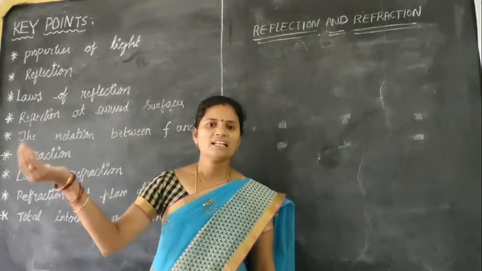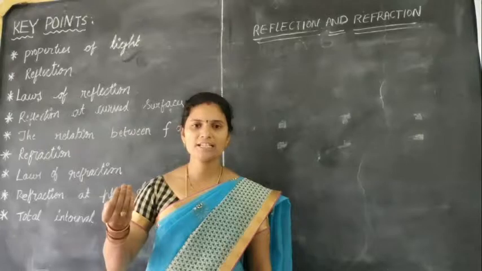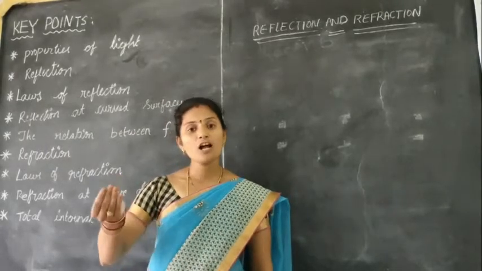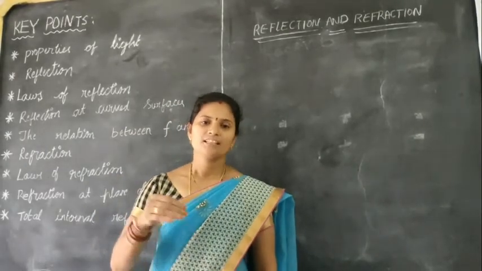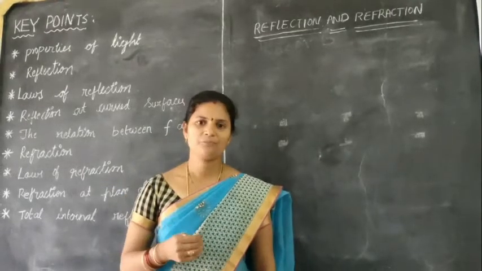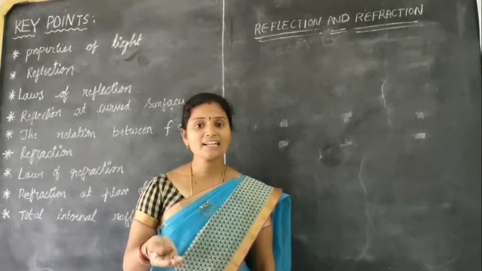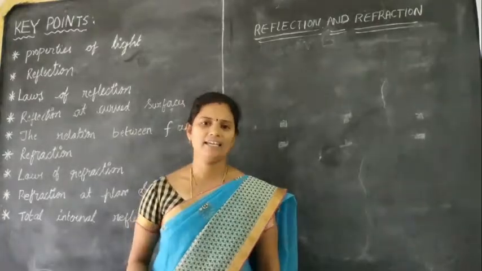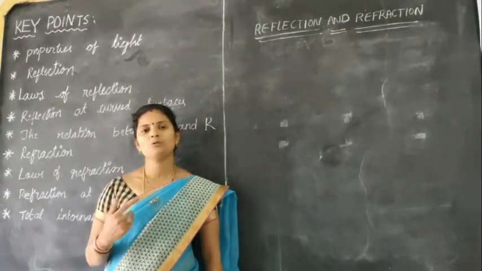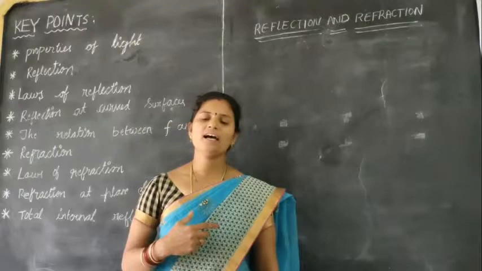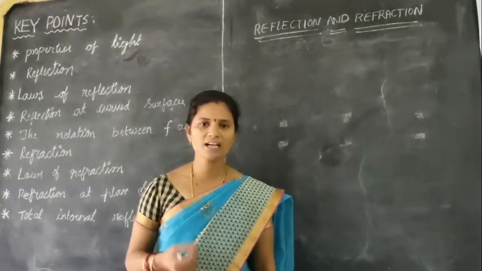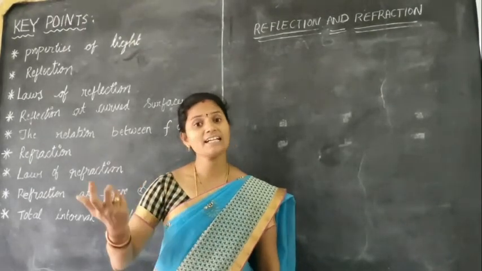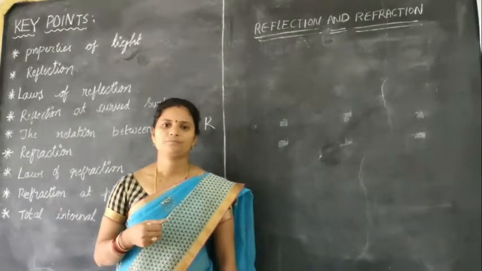Whenever the light falls onto an object, the object reflects that light, and that reflected light reaches our eye. That is how we see the objects whenever light enters the room.